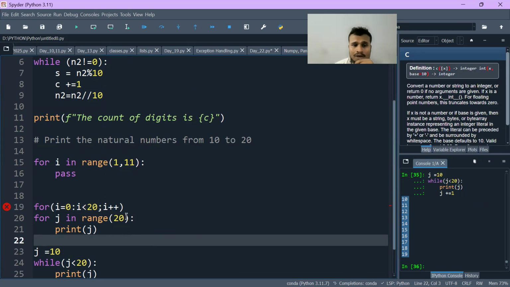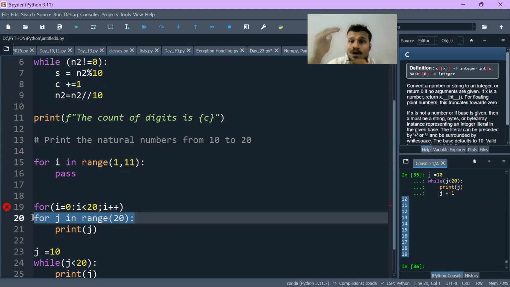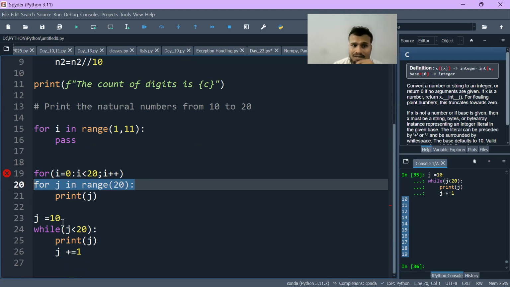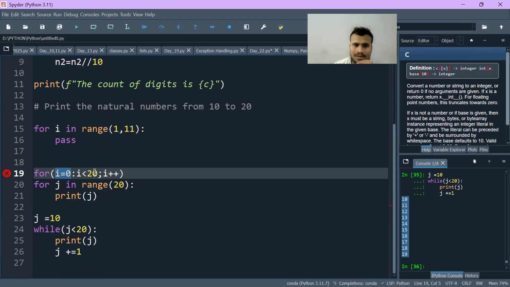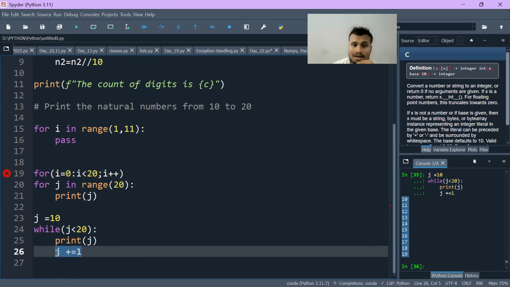So basically, when you use a for loop in Python, you will not understand the basics much behind it. Why? Because certain things are encapsulated, certain things are hidden here. But in a while loop, you can see the initialization is there, the range is there, the increment value is there. So these are the three basics whenever you are using any loop. Just try to stick with these basics.